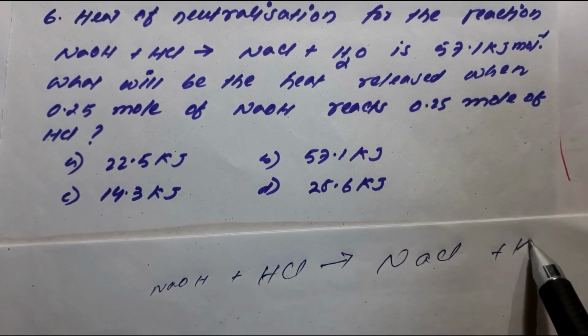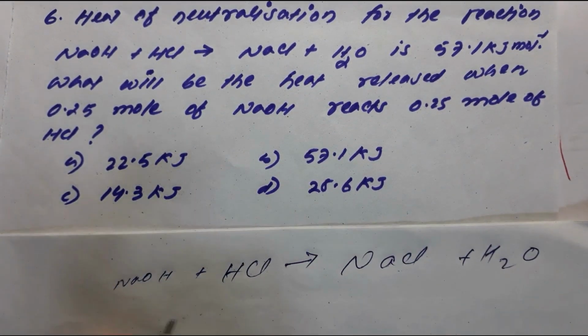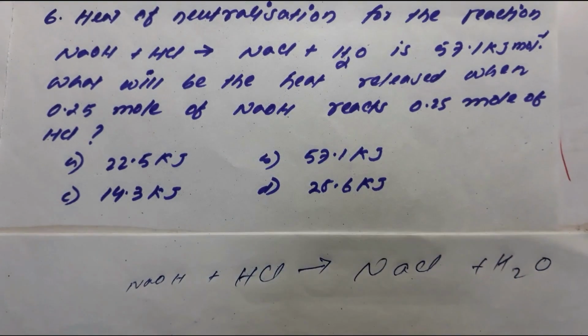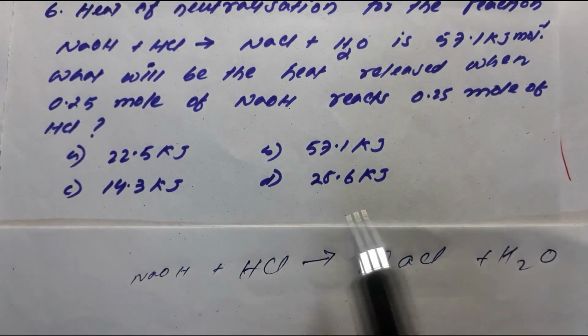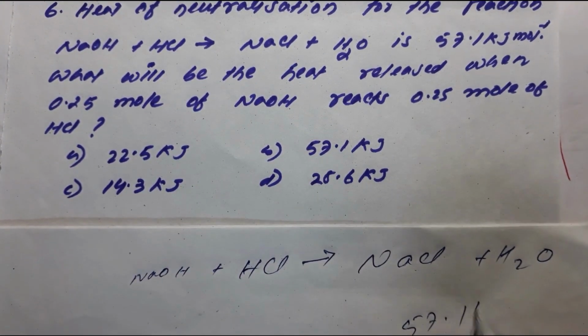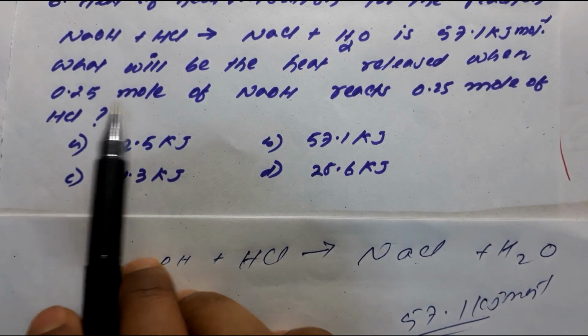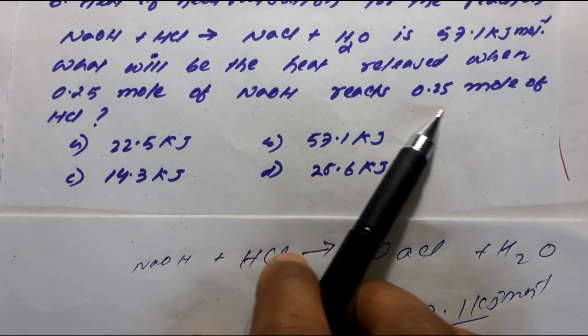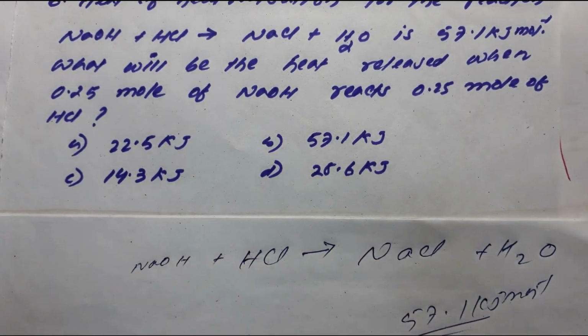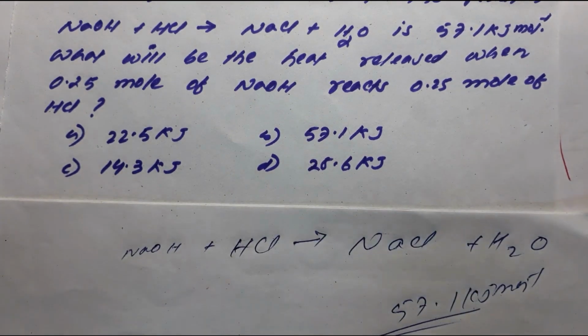Sodium chloride and water molecule. Okay, base and acid, salt plus water. And it says that it is 57.1 kilojoule per mole. For 1 mole it is this much. But it is asking for what will be the heat release when 0.25 mole of sodium hydroxide reacts with 0.25 mole of HCl. Doesn't the question seem to be a tough one?